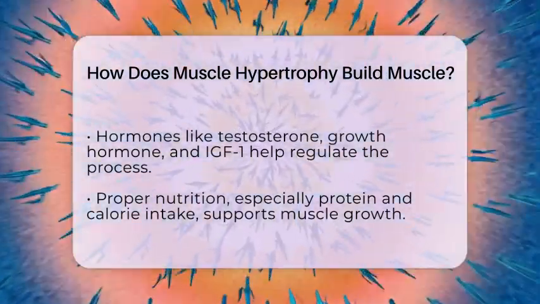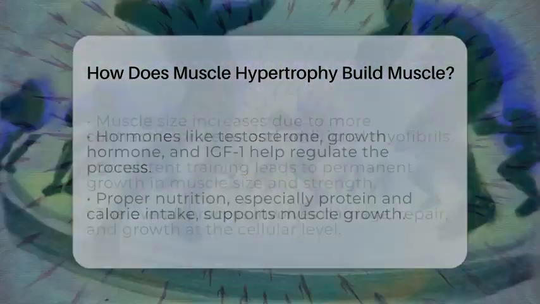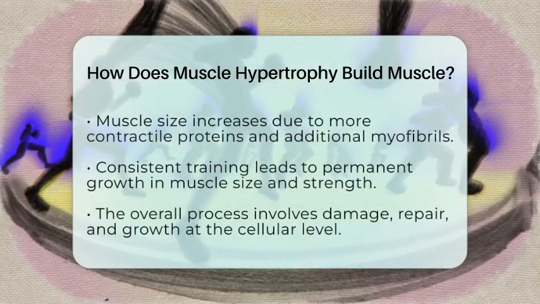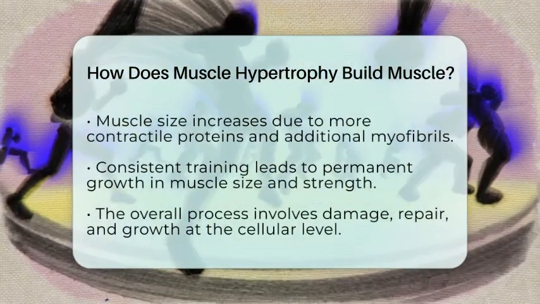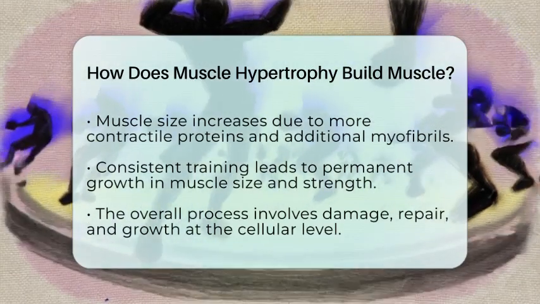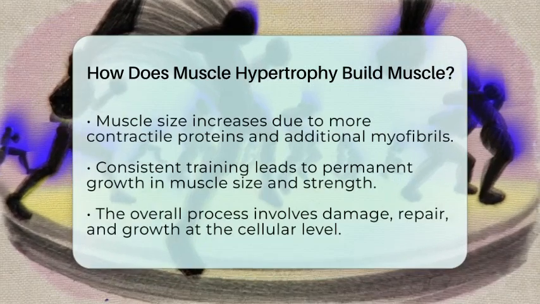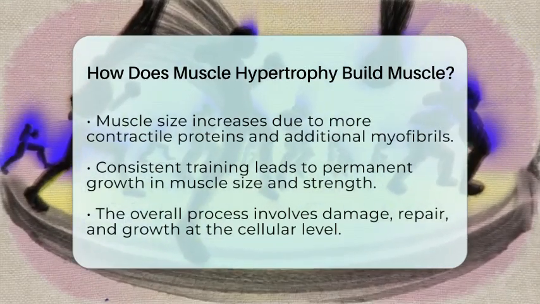In addition to cellular changes, muscle hypertrophy involves an increase in the size of the muscle's cross-sectional area. This enlargement results from the addition of new contractile proteins and an increase in the number of myofibrils within each muscle fiber. Over time, consistent resistance training leads to a permanent increase in muscle size and strength.